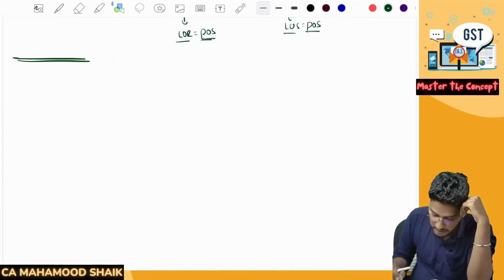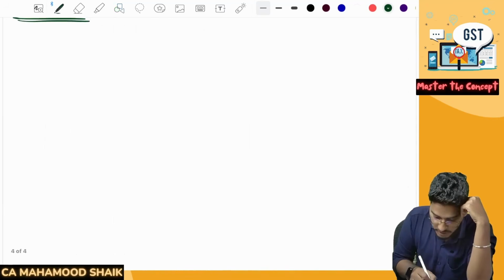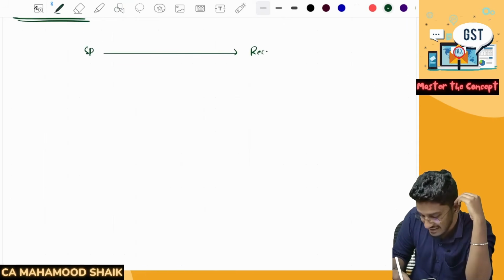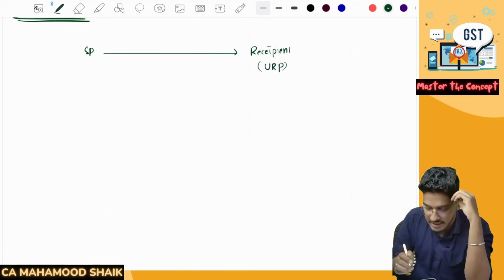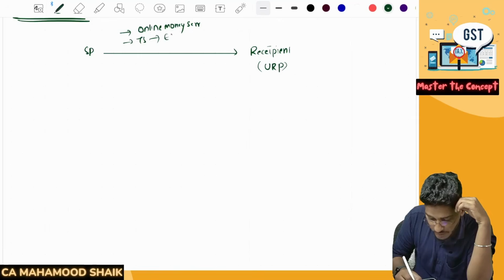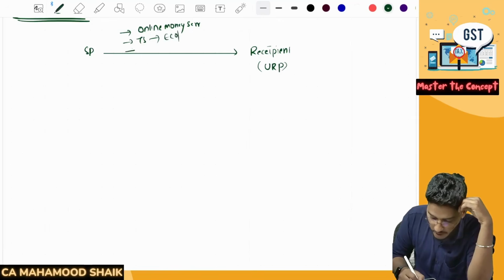So what the combined reading gives us as the conclusion is, if there is a service provider, and a service recipient who is an unregistered person, and certain services are getting provided, what services? Online money gaming services, and supply of taxable services through an e-commerce operator, or supply of OIDAR services.